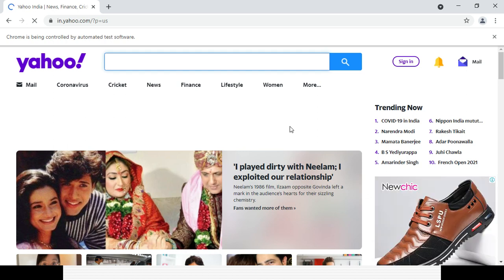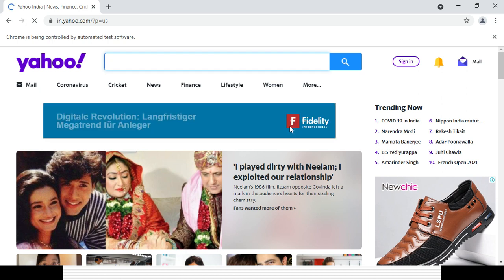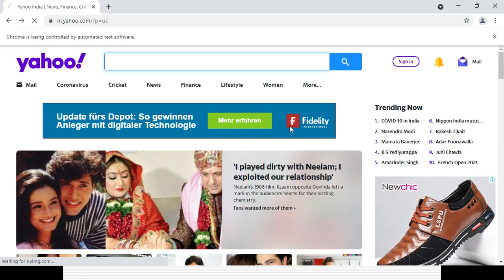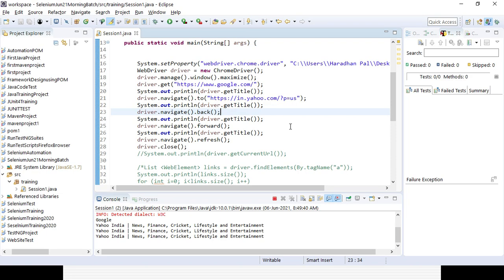After that it will refresh the page and then close the browser. You can see it is closing the browser. So that operation is fine, right? You can see everything is there.